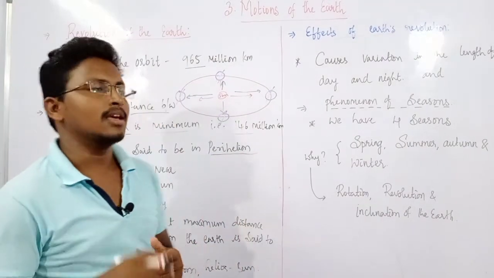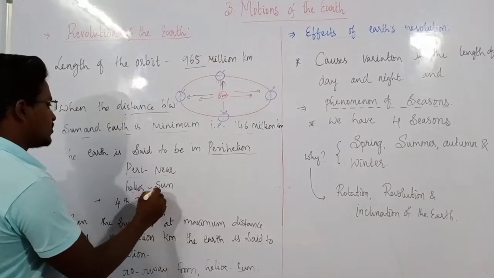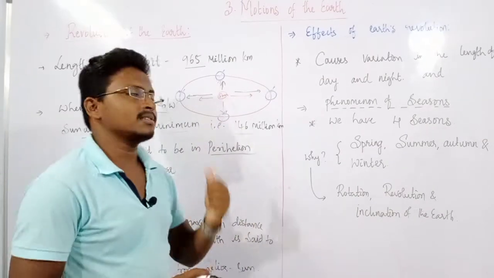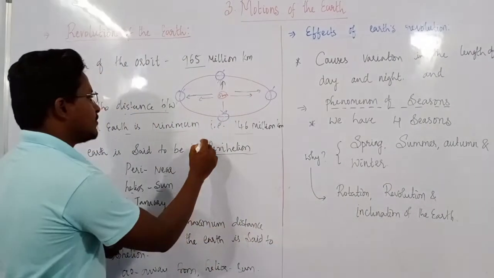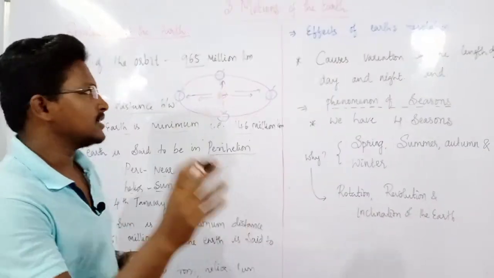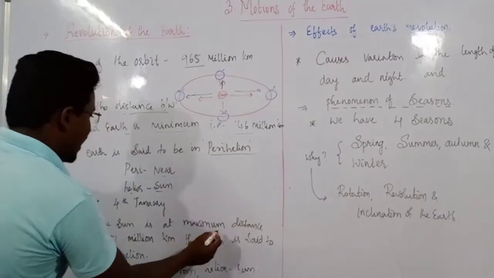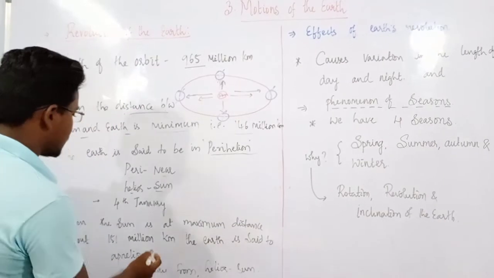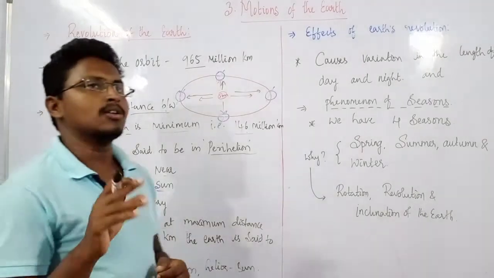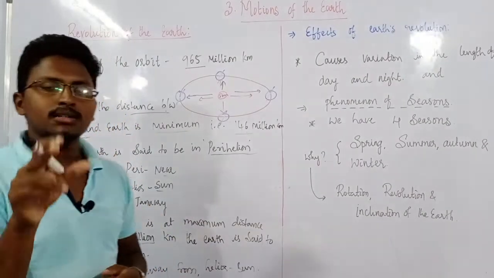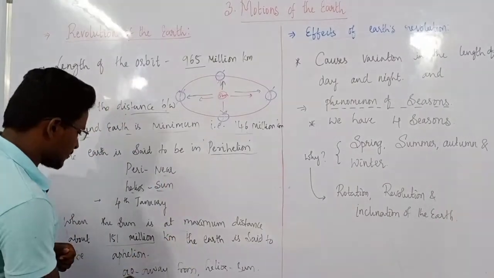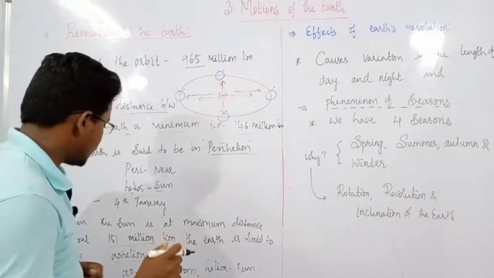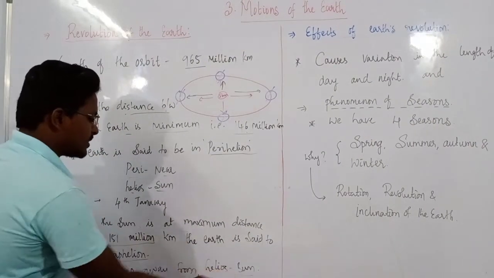What do you mean by perihelion? Peri means near, helios means sun. So when the earth is in this position at a distance of 146 million kilometers, we call it perihelion. And sometimes the earth will be at a maximum distance from the sun. What is the maximum distance? It is something around 151 million kilometers. So when the earth is in this position, we call it aphelion, which means ap means away from, helios means sun.